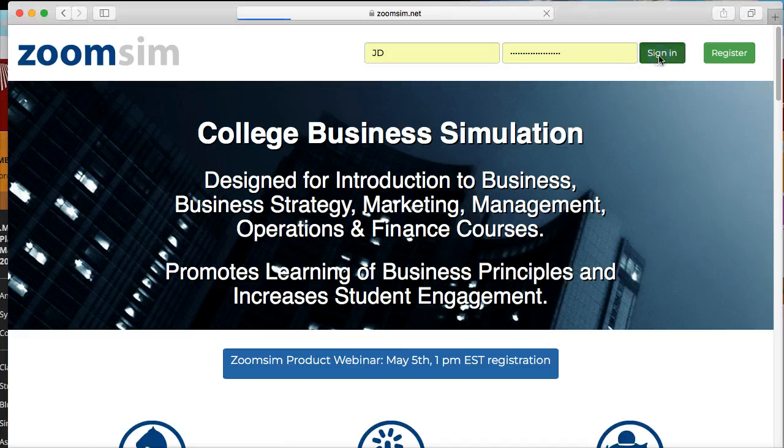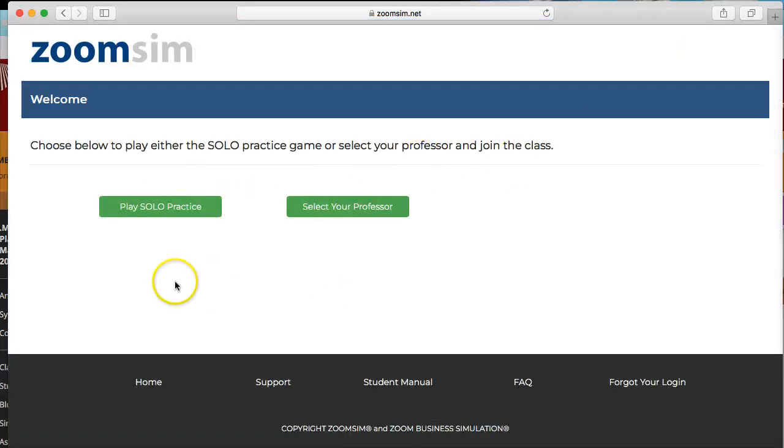Click sign in, and then you're going to have these 2 green buttons. One is play solo practice. This is not a requirement of our class, but you're free to play as many solo practice games as you want to get a better feel for the simulation and practice so you get the best score possible.